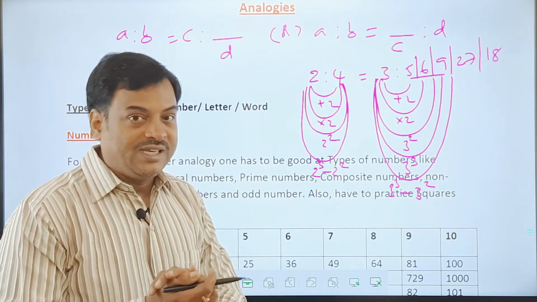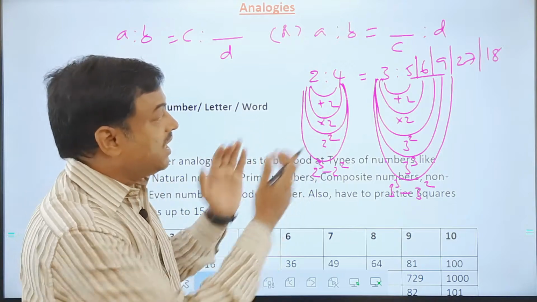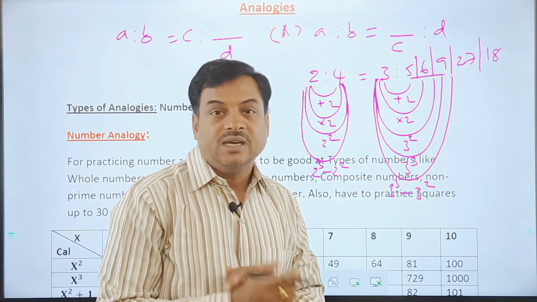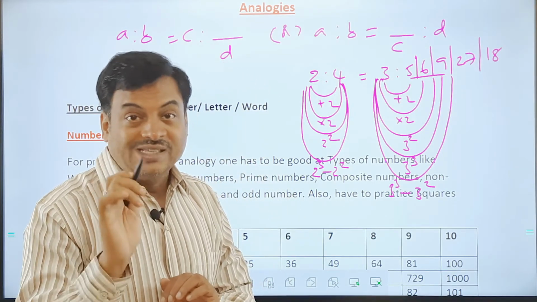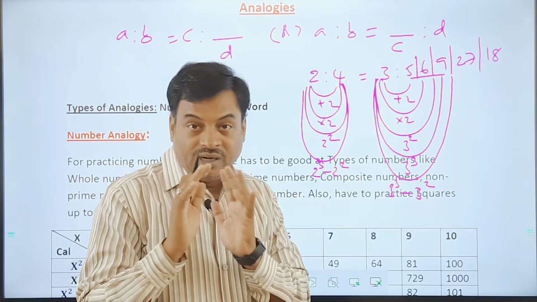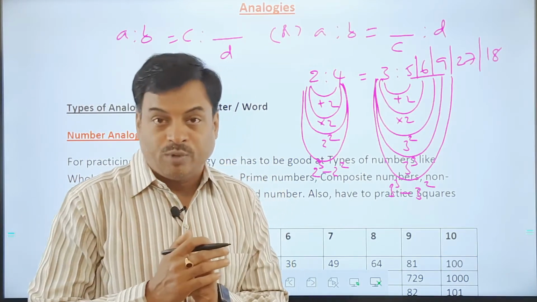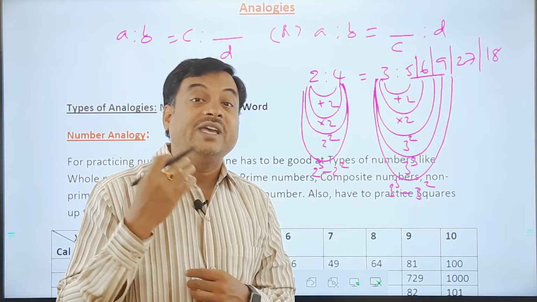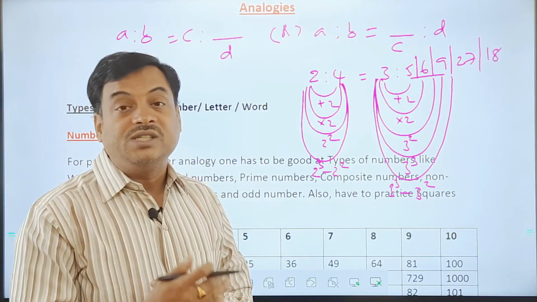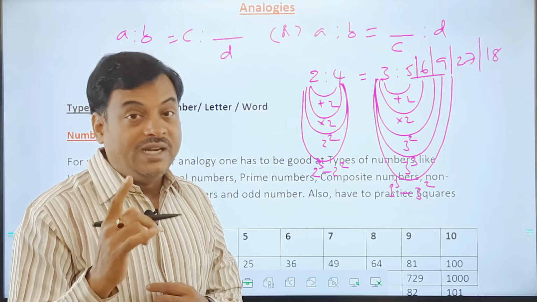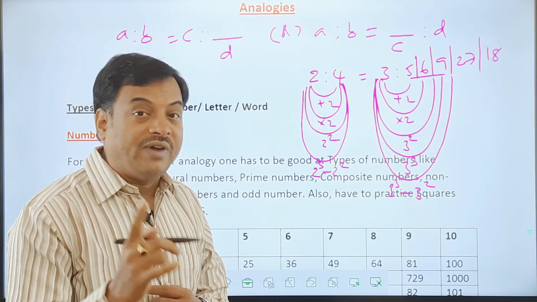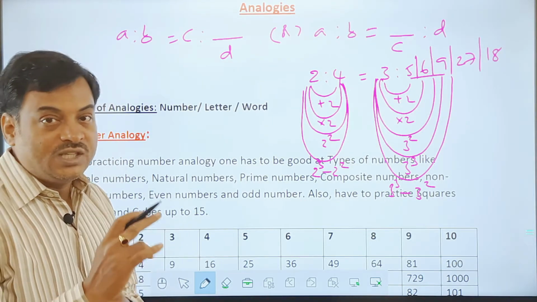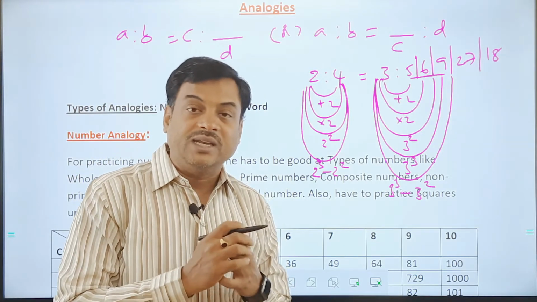Now you may definitely get confused which is the answer here: 5, 6, 9, 27 or 18, which is the possible answer. Whichever is there in the options, that is the right answer. So the examiner has a particular thought, he knows what all the types of answers can be possible, and based on that he'll give you one as an option. Now our task is to identify exactly what is the logic which can match the number which is given in the options. So we need to keep on searching till we get the value which is there in the options. Out of 4, there can be only one number which will definitely satisfy any particular logic. So we need to keep on tracking that. Based on that, we can get the logic.